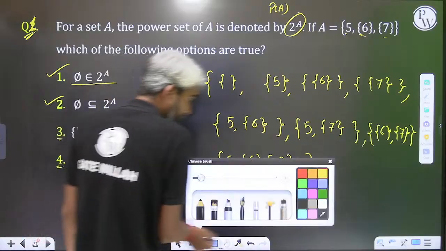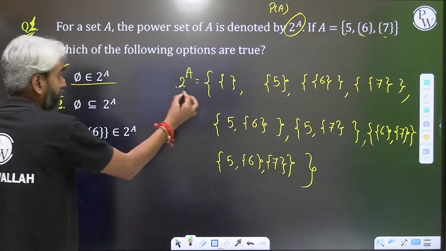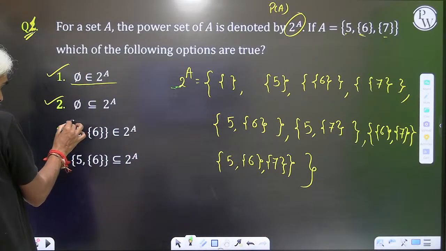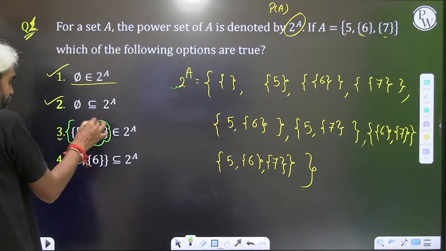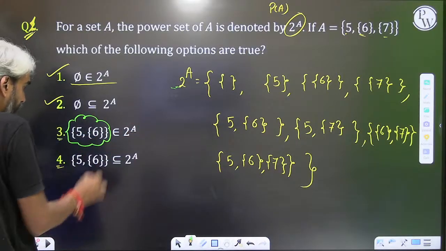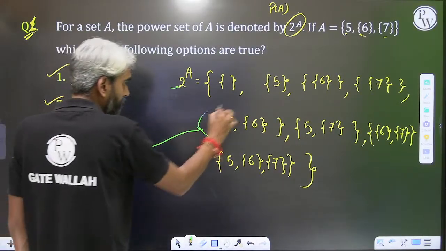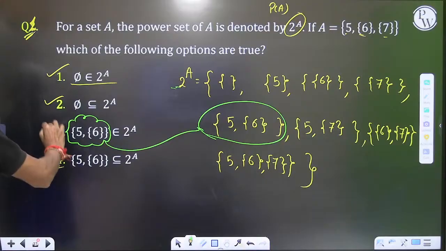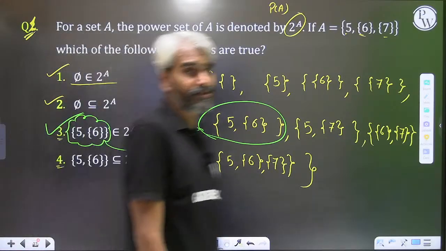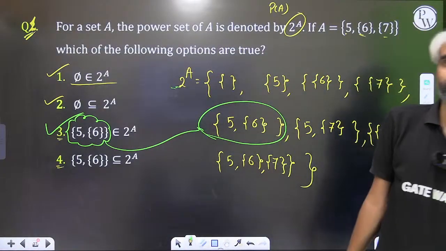So this is actually your power set of A. Now the question is, does a set containing the elements 5 comma 6 belong to this or not? Yes, sir, we can directly see it. So this is true. But tell me, is the fourth statement true or false?